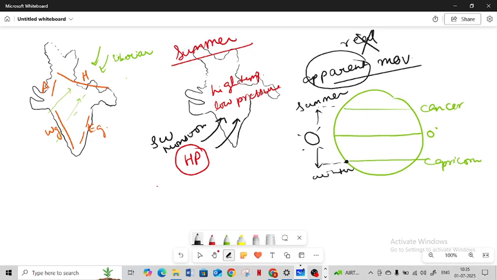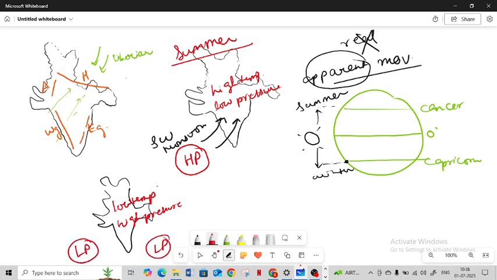The opposite or the reverse happens during the winter months. What happens during the winter months? We have low temperature on land, and hence high pressure. Similarly, we have low pressure on the ocean system, and hence winds move from land to sea. This is called the retreating monsoon, and the other is called the southwest monsoon. This is occurring in the winter season. I hope it's clear.